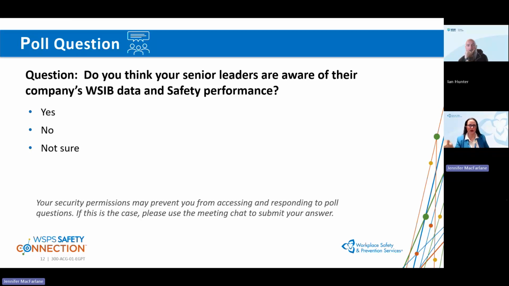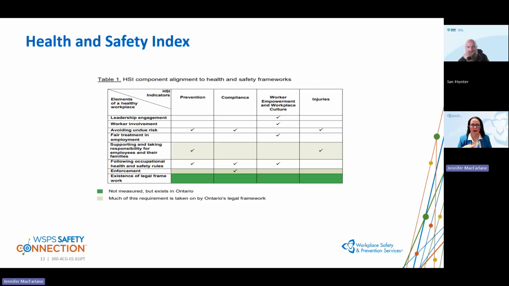So how many of you think that your senior leaders are aware of their company's WSIB data and their safety performance? So just a quick poll here. Yeah, and it's about a 50-50. Some people are just not sure, and some people are aware that this information is out there. And think about how we can actually use this information to really develop key indicators for ourselves and KPIs.